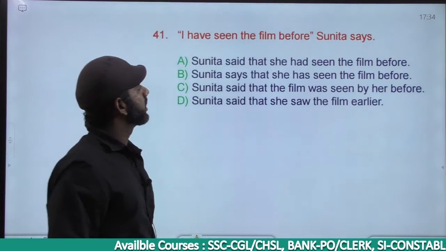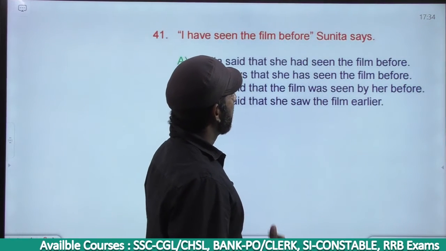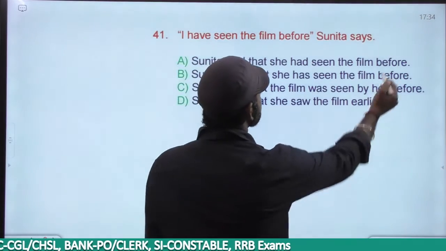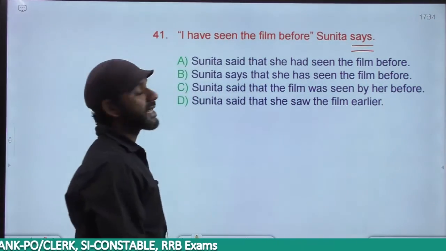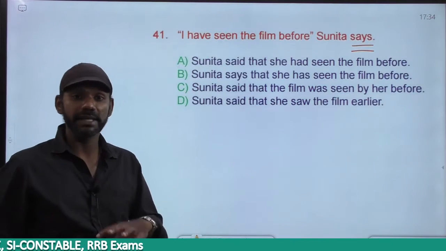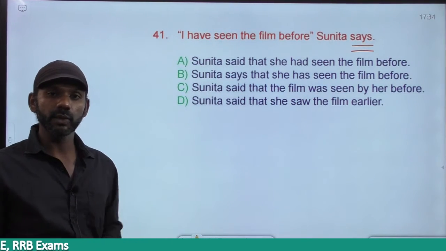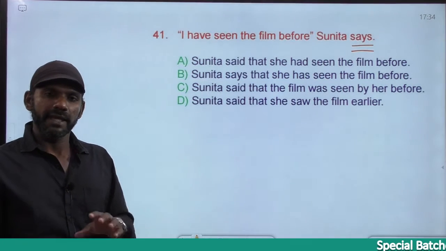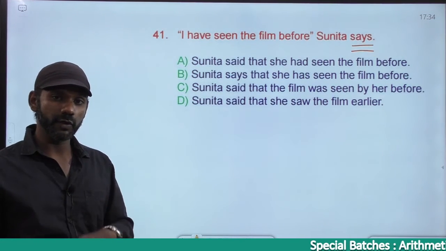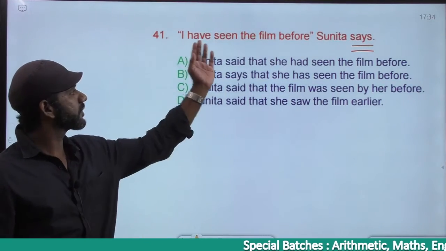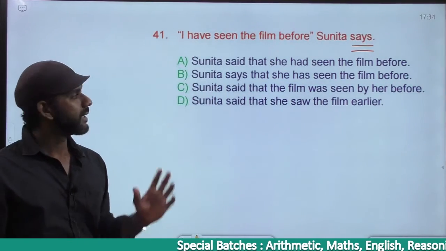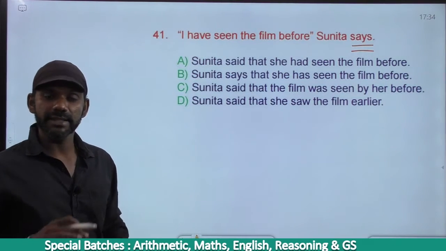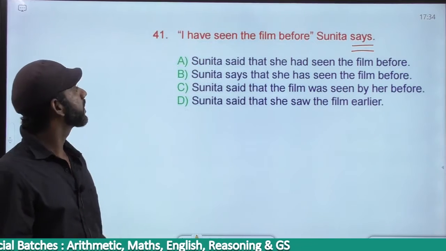I have seen the film before. Sunitha says. The reporting verb is says. Tense is present tense. I told you all the rules are applicable only if the reporting verb is in the past tense. If the reporting verb is in the present tense or future tense, the tense and the category of the sentence must remain the same. Here the reporting verb is says, present tense. The rules are not applicable. The tense and the category must remain the same.